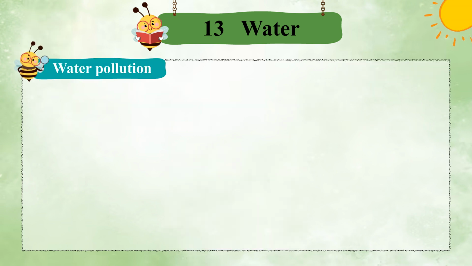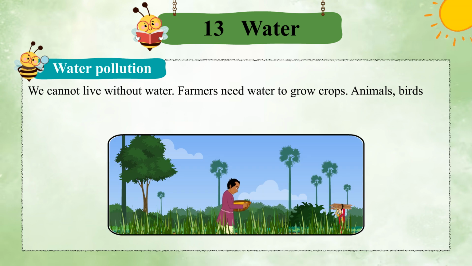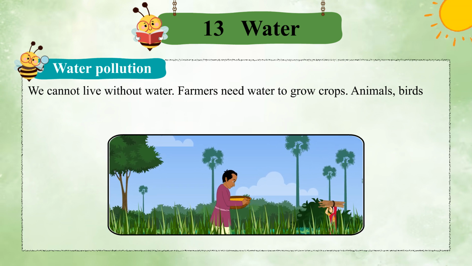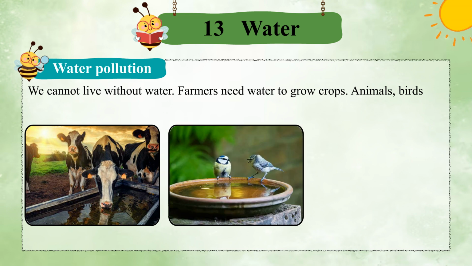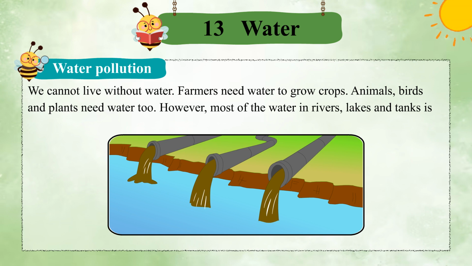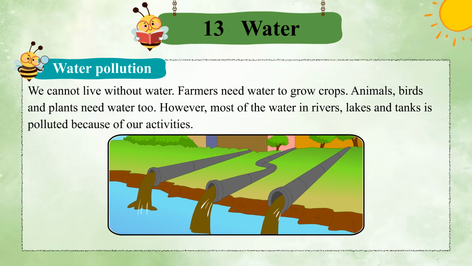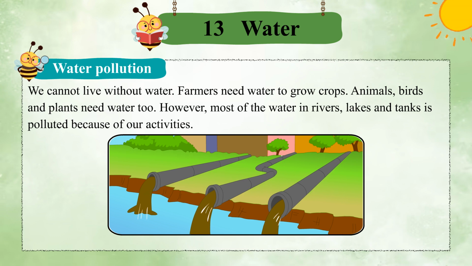Water pollution. We cannot live without water. Farmers need water to grow crops. Animals, birds and plants need water too. However, most of the water in rivers, lakes and tanks is polluted because of our activities.